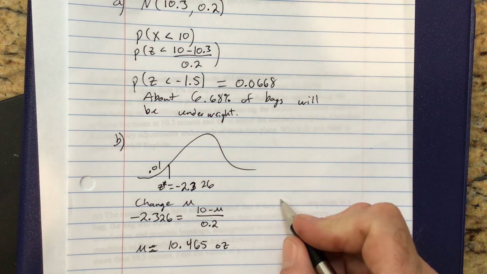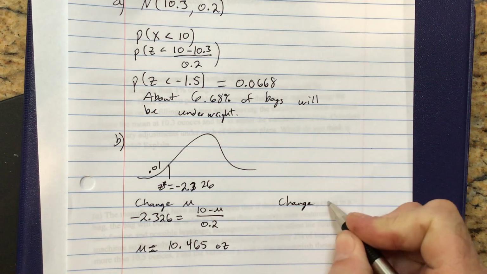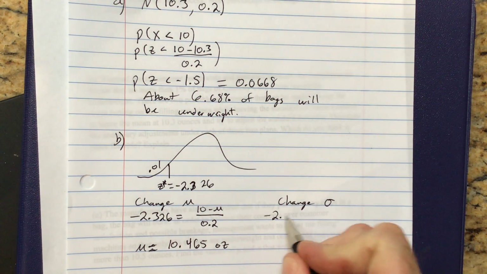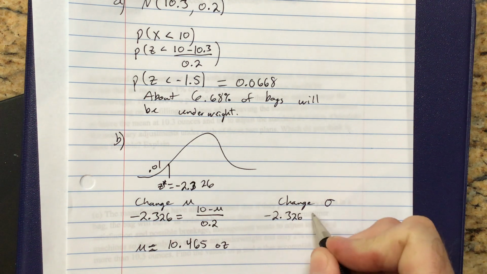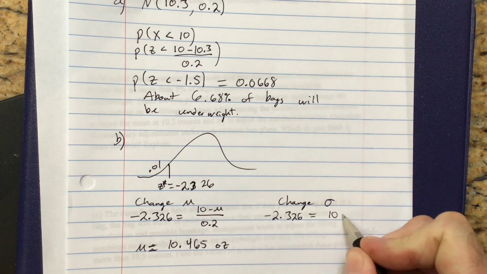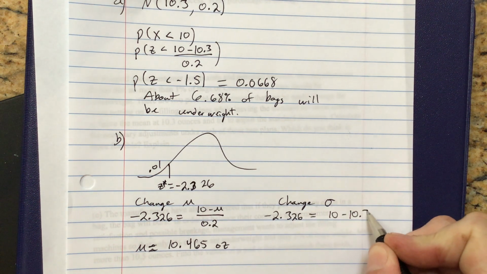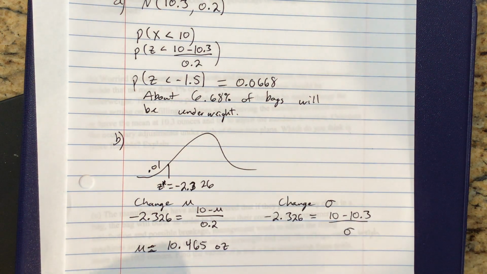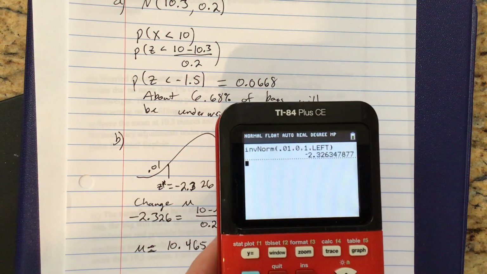Okay, option 2. What if I change sigma? Okay, again, same z-score, because again, we only want 1% of bags underweight. We're leaving the mean setting at 10.3, and we're gonna change our sigma, okay? Okay, again, I'm gonna use my calculator with all the decimal accuracy.